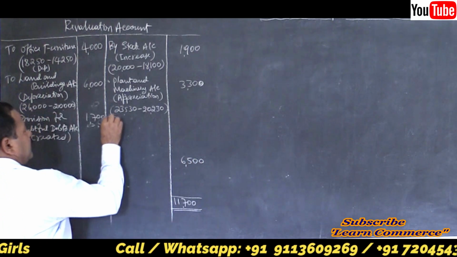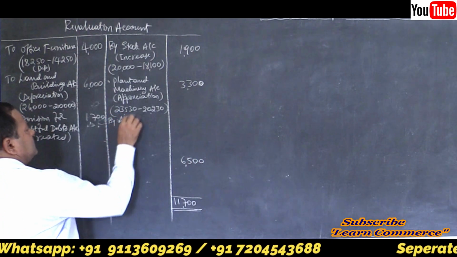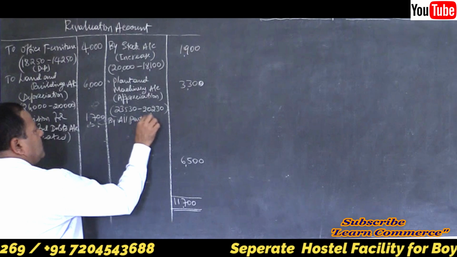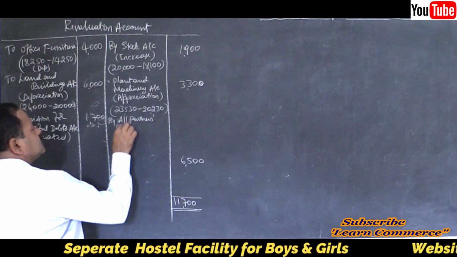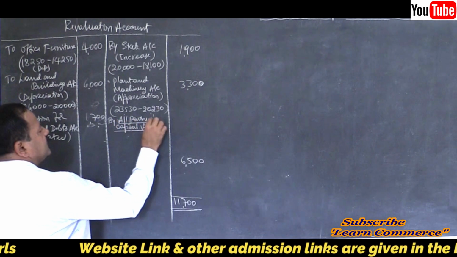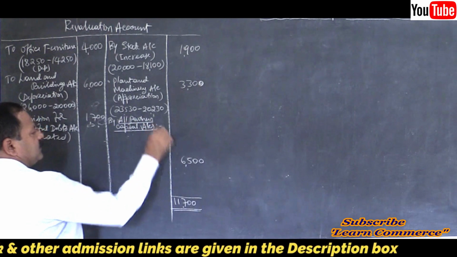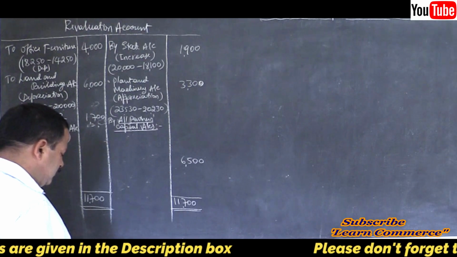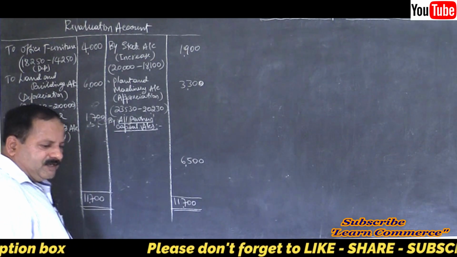6,500, by all partners' capital accounts. Under that, write who those partners are.